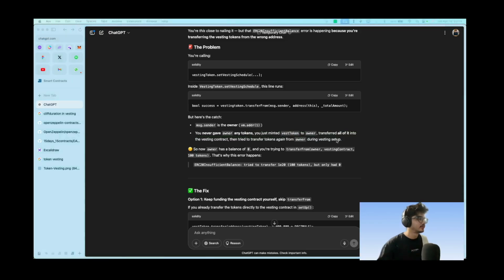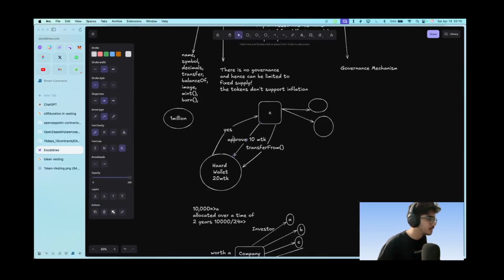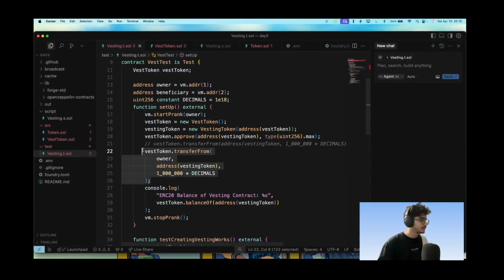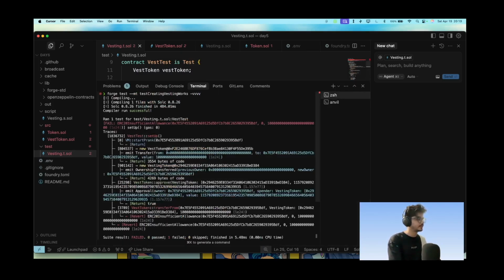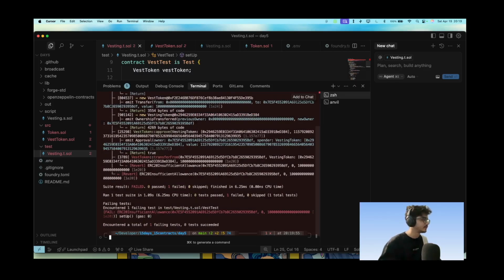Oh, okay, understood. Yes, the funding vesting contract yourself. Keep that. Okay, so what's happening here? Let me explain. So we are minting this, so we should not transfer from initially. Let's keep it at this. Let's transfer only 100 tokens, and now we'll see that it works. Oh, it does not work. Still, it does not work.